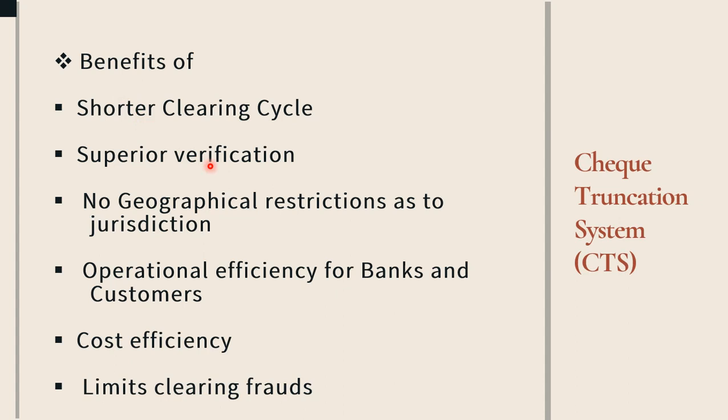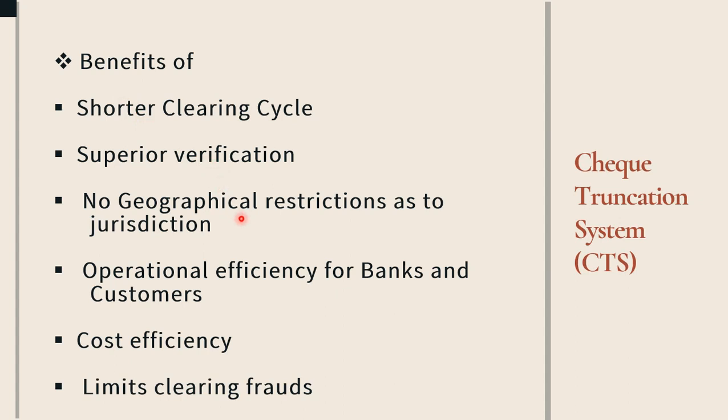Superior verification is also possible, because the check is scanned through machines and the soft copies are submitted to the particular banks through the clearing house.